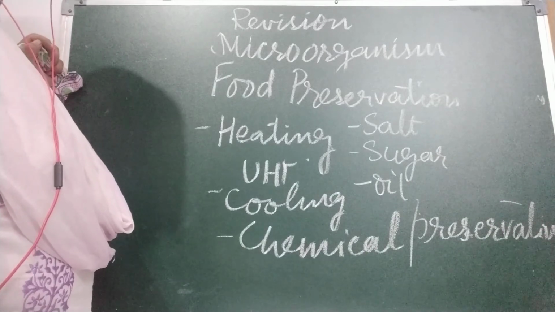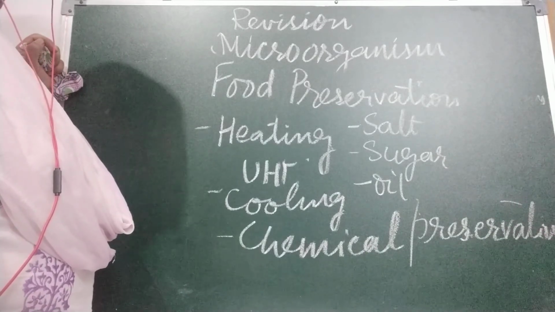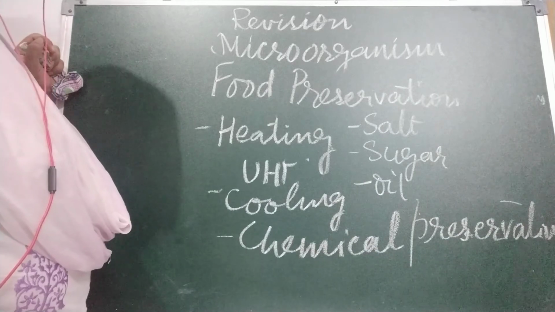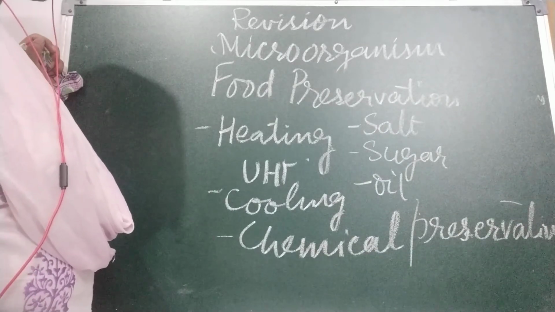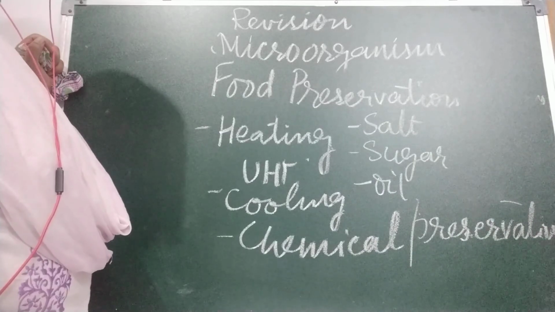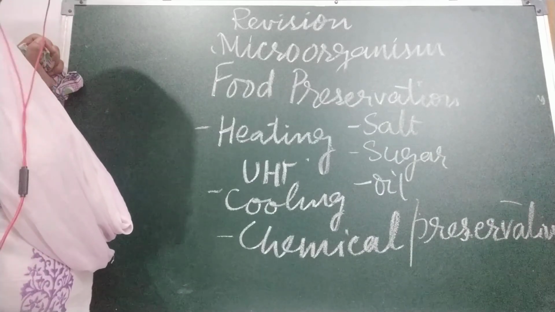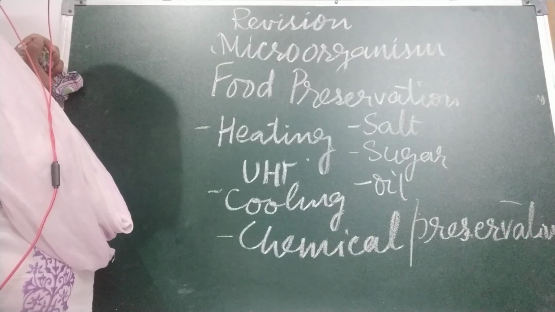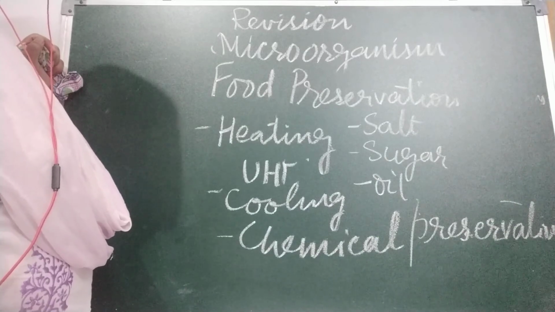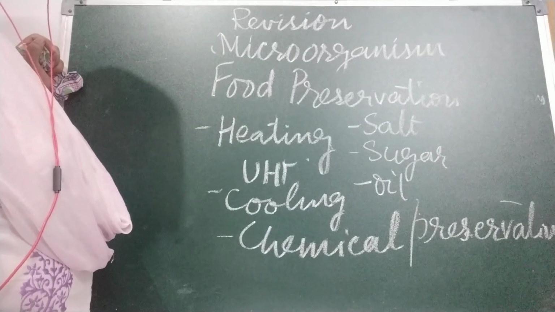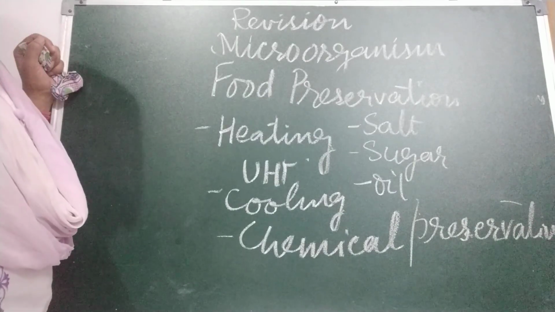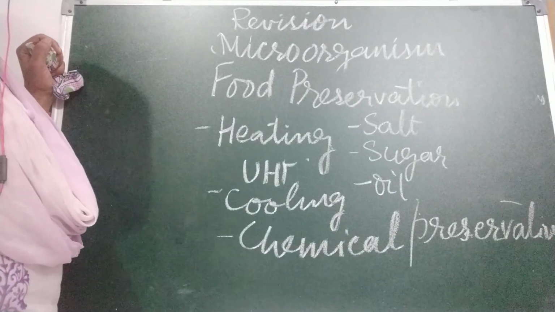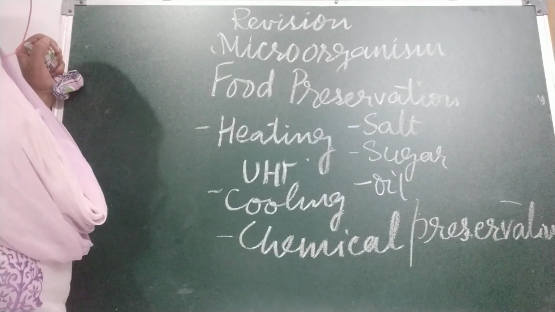Now next is drying and dehydration of food. It consists of removing water from it. This stops microorganisms from growing, as they cannot grow without water. Last but not the least, that is canning. Canning consists of sterilizing the food and then sealing it in airtight containers. This prevents it from getting spoiled for years.